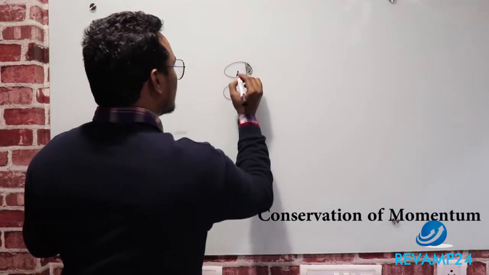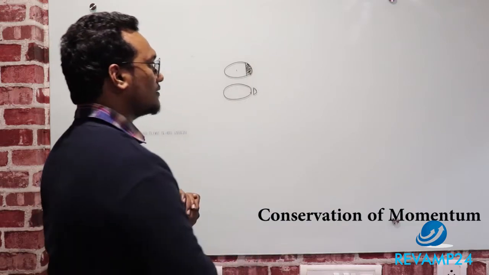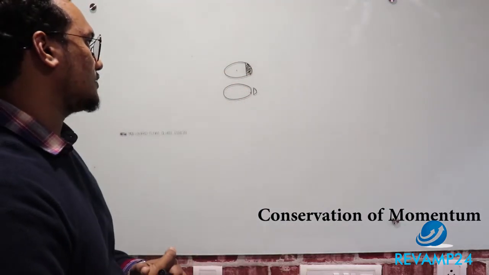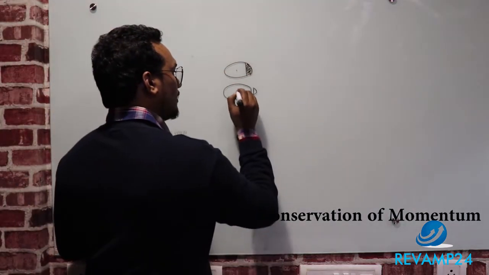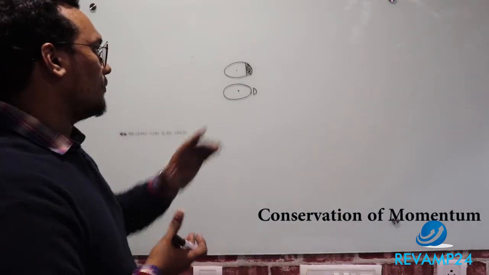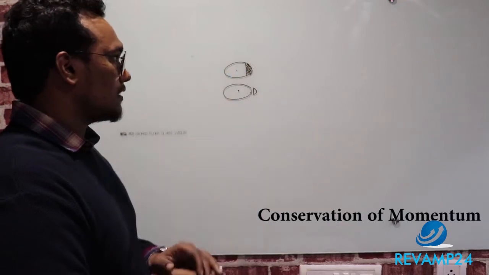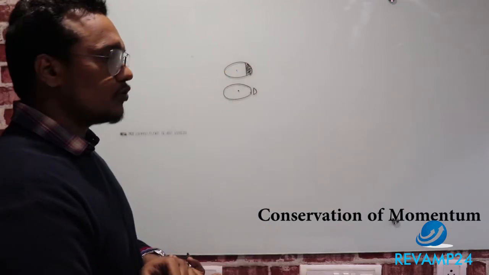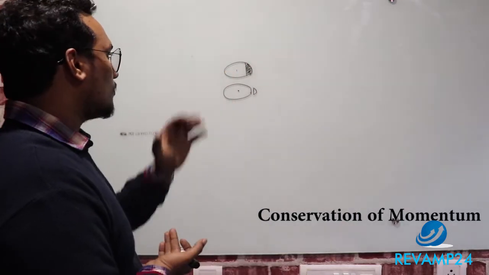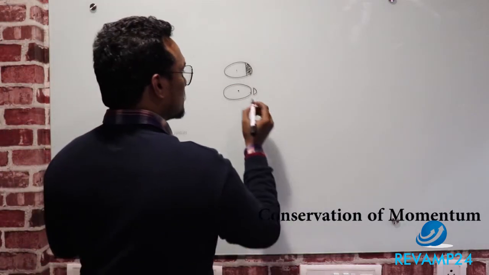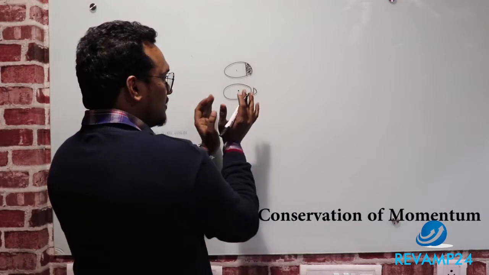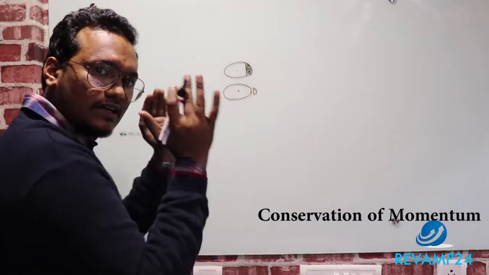Now see, the center of mass will be exactly at the center. Let's assume this is a spherical body. After splitting of this mass into two pieces due to the explosion, what will happen? There are no external forces; it is exploding due to internal force.